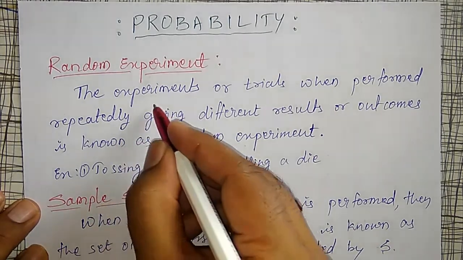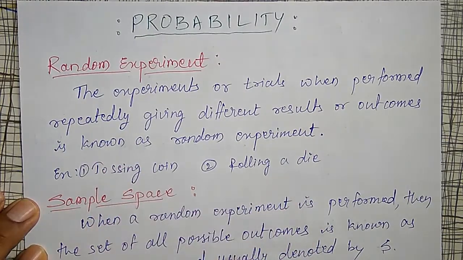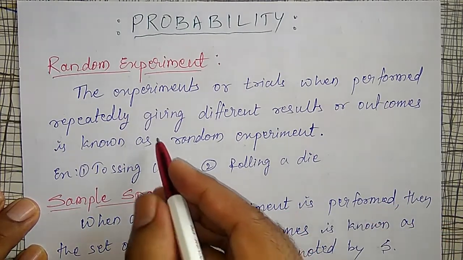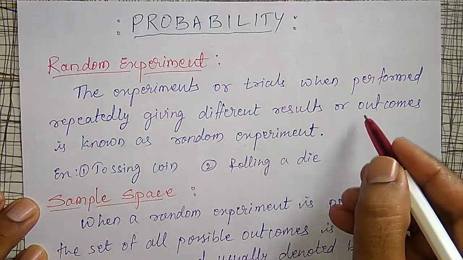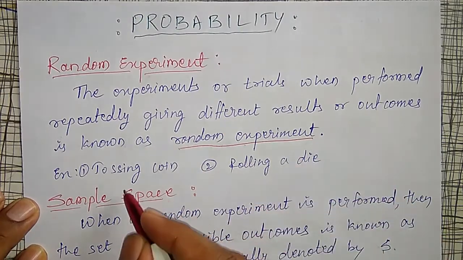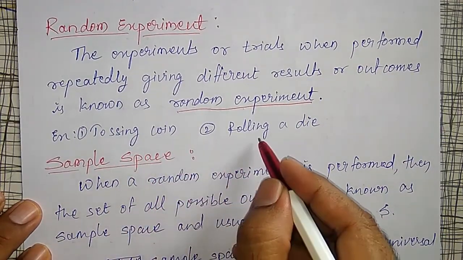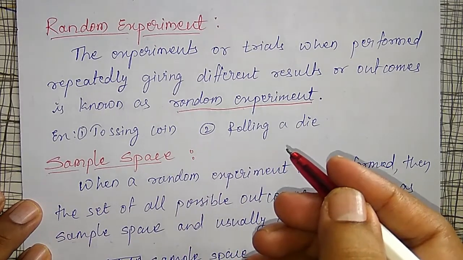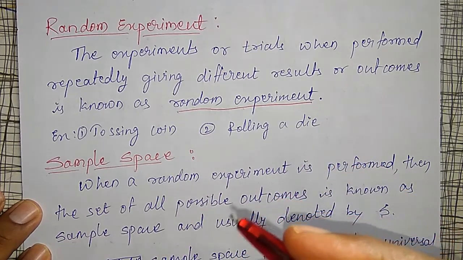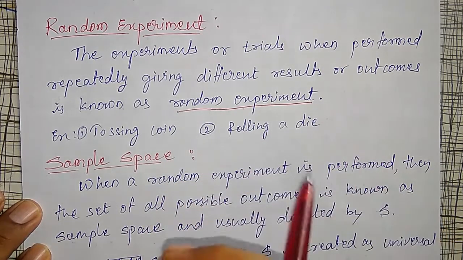Now, an experiment or a trial, when performed repeatedly under the same conditions, gives different results or outcomes, is known as a random experiment. Examples I am using here: tossing a coin, rolling a die, or testing for COVID-19 coronavirus. Also we can give that as an example.